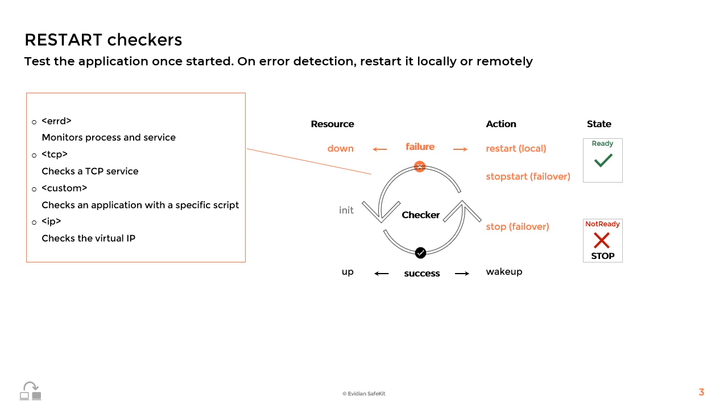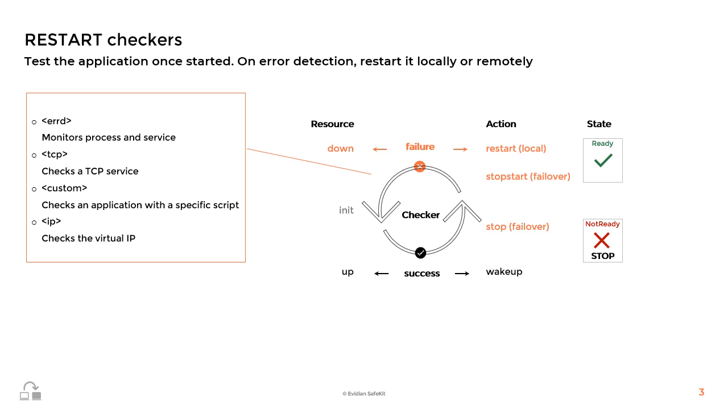A restart action triggers a local restart of the module, which leads to the restart of the application on the same node. A stop-start action first stops the module locally and triggers a failover to the other node if it is running the module. The module is then automatically started immediately after it stops. A stop action stops the module locally and triggers a failover to the other node if it is running the module. The list of restart checkers is as follows, along with their configuration tags in userconfig.xml.